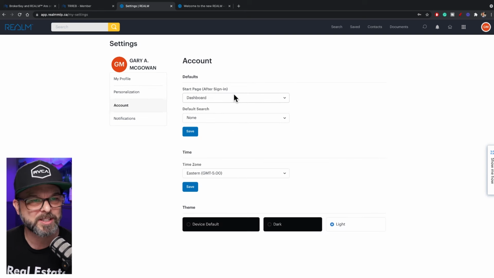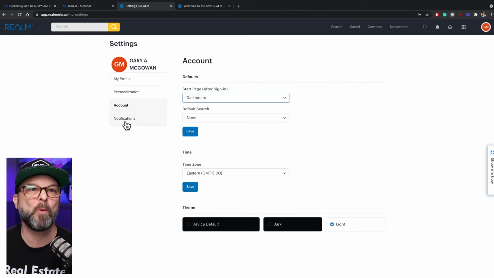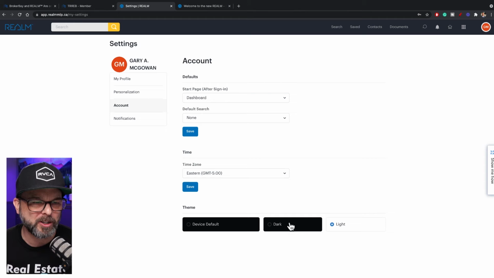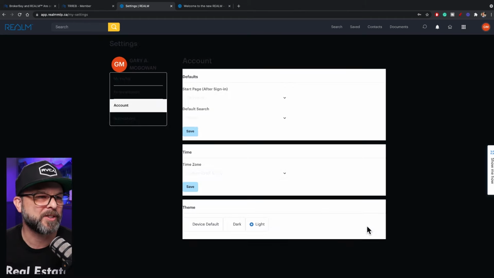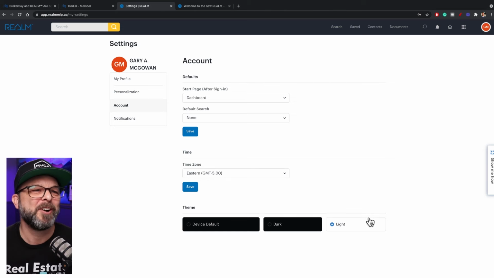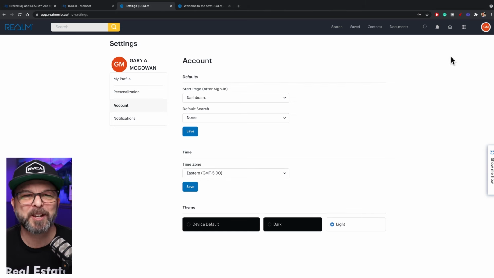Clicking down, this is how you want the site to view once you log in, when you click on account. So we'll just keep it on the dashboard for now. And then your notifications, how often do you want your notifications to pop up, and when do you want to be notified? That's a new word. Notified about when new listings come up or when your clients are logging in to view properties as well. And then right at the bottom here, you can flip from the light mode to the dark mode. Whatever your personal preference is. I usually have things on the dark mode for my personal preference, but that's okay.